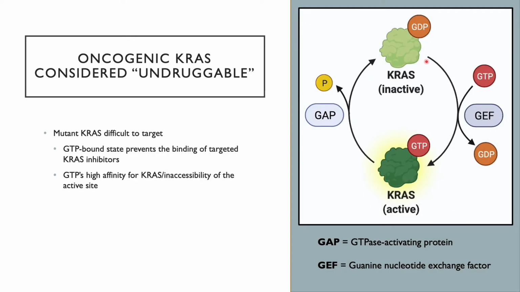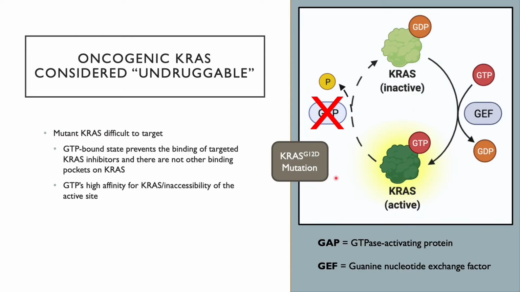KRAS is a GTPase, which is inactive when bound to GDP and active when bound to GTP. GAP proteins assist in the removal of the activating phosphate group from KRAS, moving KRAS back into its inactive form. A KRAS G12D mutation prevents the GAP protein from binding, so the KRAS protein remains in this active conformation. The GTP-bound state of the oncogenic KRAS prevents the binding of inhibitors, and there are not many other binding pockets present on KRAS itself, so as a result, KRAS remains a difficult target for therapeutic intervention.